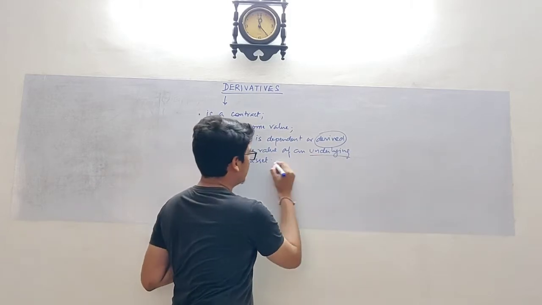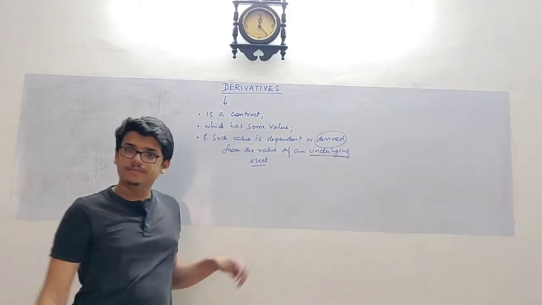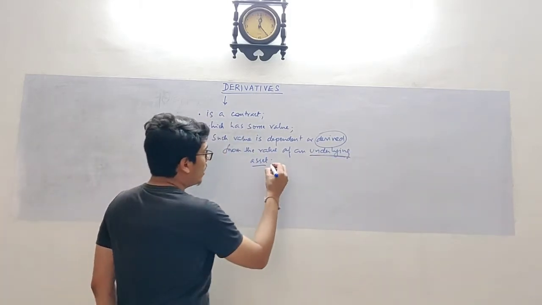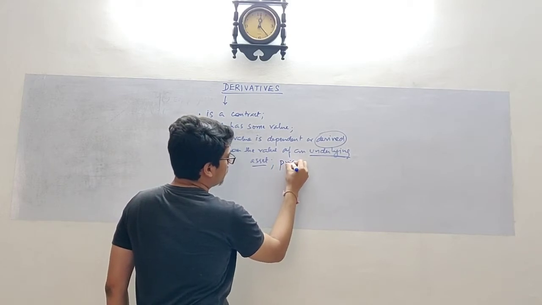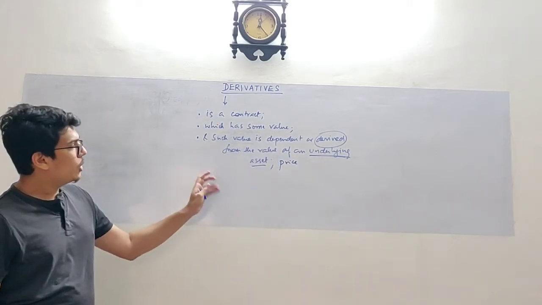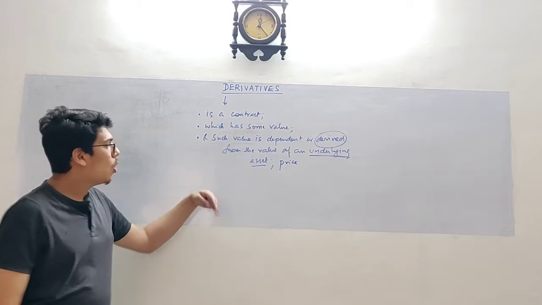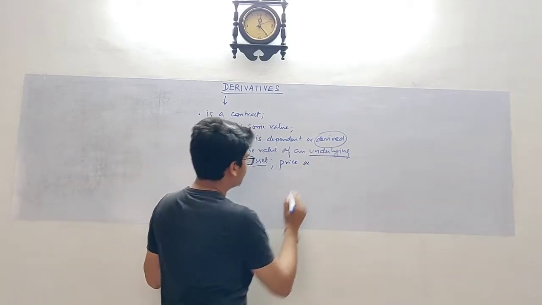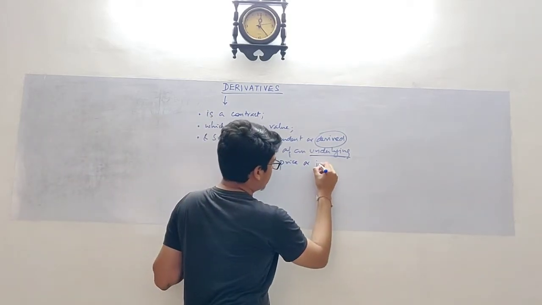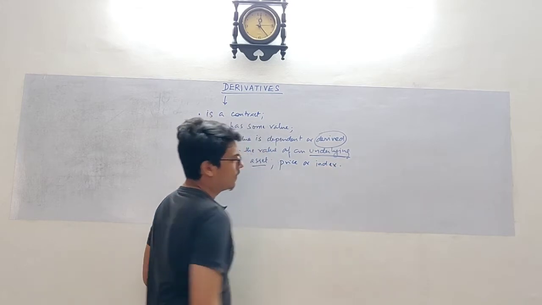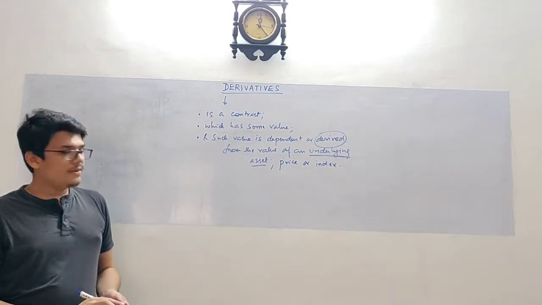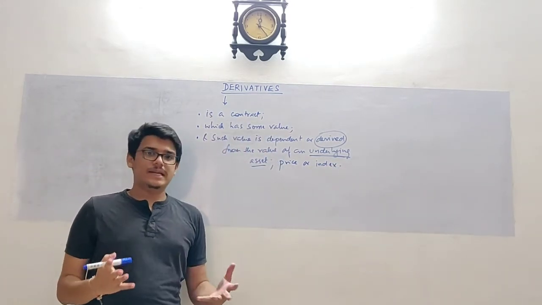Now this underlying asset can be any other asset. It can also be any price. So it can be dependent on the value of an underlying asset or a price or an index. So let me give you examples to help you understand better.